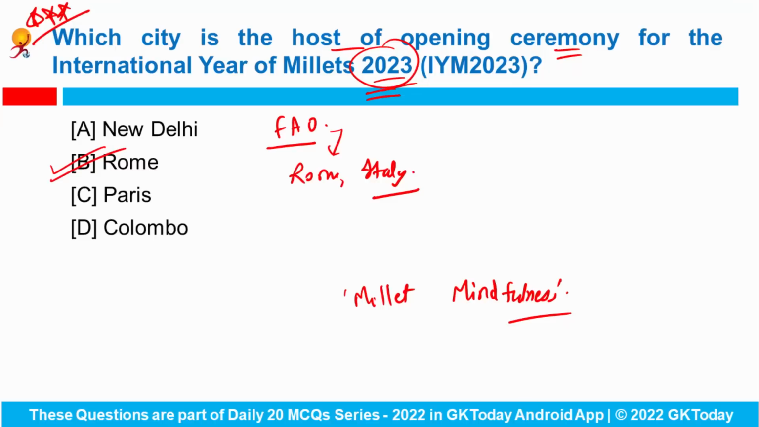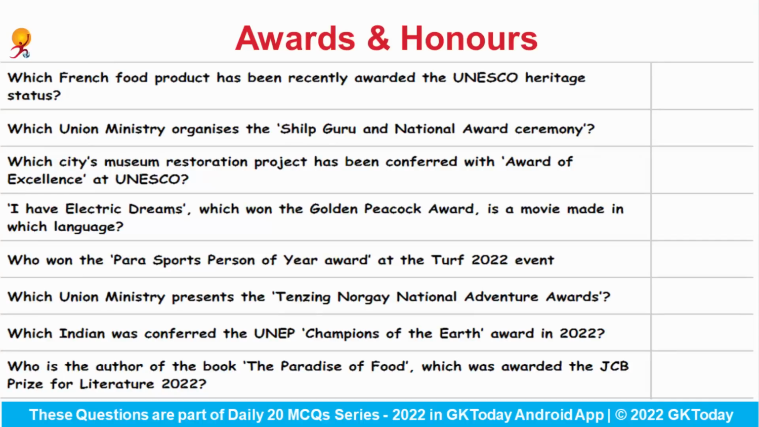And now we'll come to our revision section. Which 3 categories are we covering today? So first of all, we'll discuss a few important awards and honors. Then at second, we'll talk about important cities. And then at third, we'll see a few important venues. Okay. So let's start with our awards and honors.